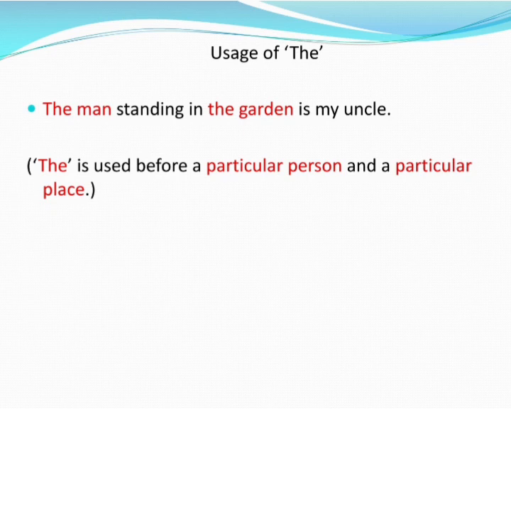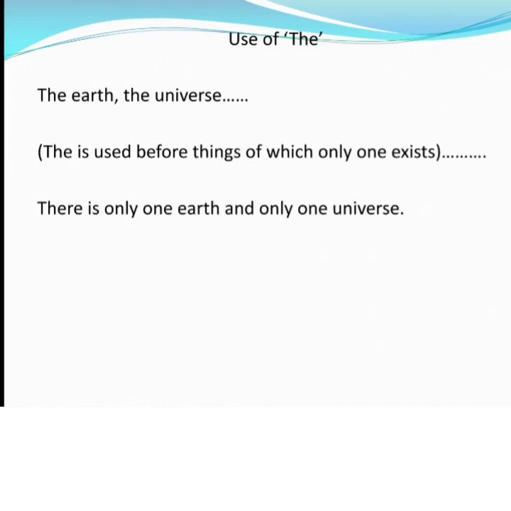Beta, see the example. The man standing in the garden is my uncle. Beta, as we know, the is used before a particular person and a particular place. So beta, here the man is a particular person and where is he standing? In the garden. Okay. And here are some of the examples of definite article the.